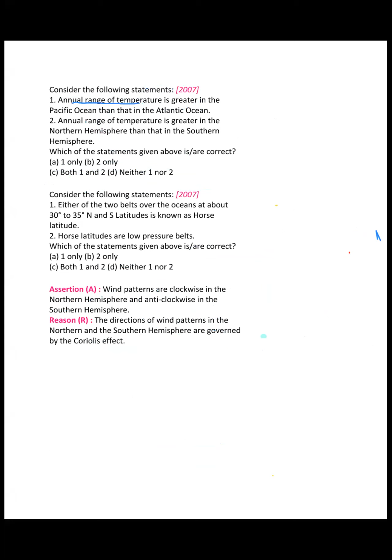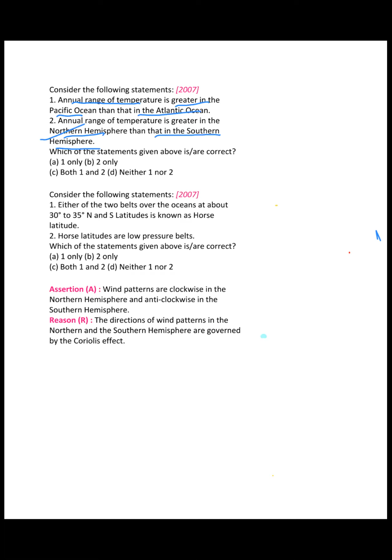Annual range of temperature is greater in the Pacific Ocean than in the Atlantic Ocean. It is greater in the Northern Hemisphere than in the Southern Hemisphere. What about the second statement? Second is correct, because of the land and water volume factor.